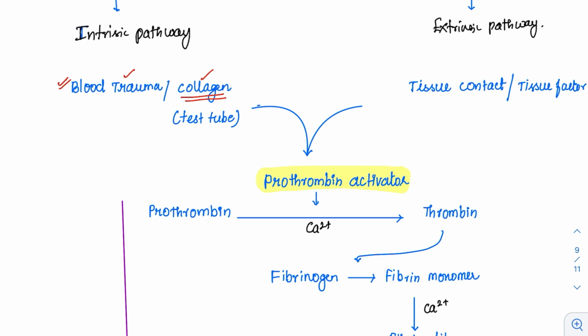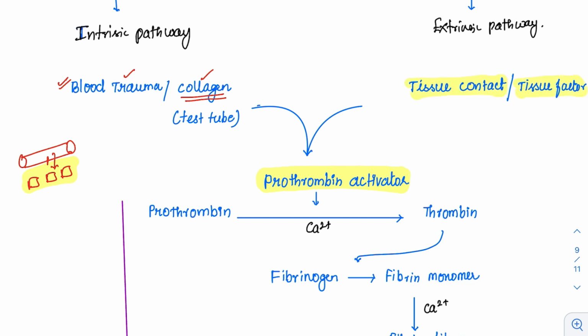Then what is extrinsic factor? The blood is here in the vessel and the tissue is there. Suppose there is an injury and the blood is entering here. So the tissue will produce some factors which can activate this pathway and stop the bleeding. That is called as extrinsic pathway because it is happening outside. It is depending on the factors that are outside the blood. That is the tissue.